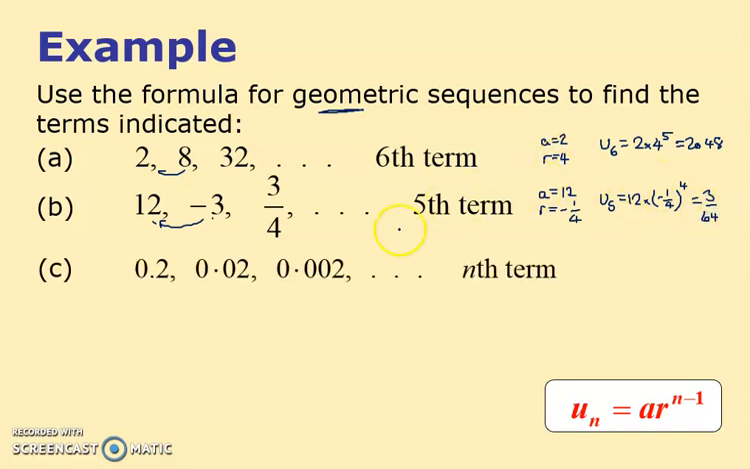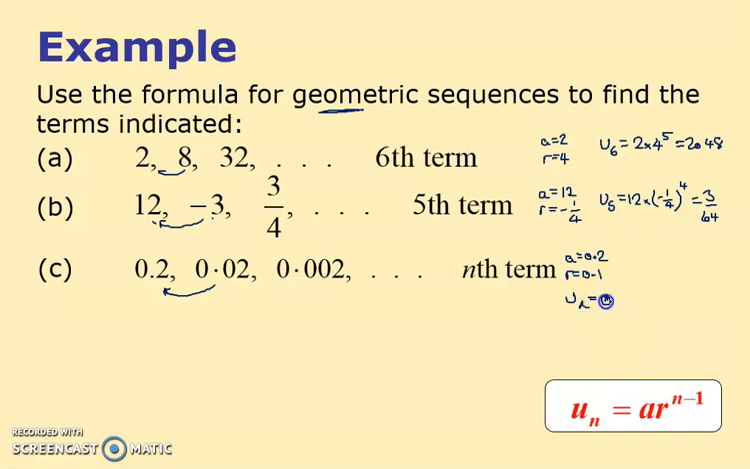And the third one, C, I just want the nth term this time, so we're going to leave it as a formula approach. So A equals 0.2. Again, we've got to divide that by that, and if you divide 0.02 by 0.2, you get 0.1, or a tenth. I'm sticking with decimals. R equals 0.1.